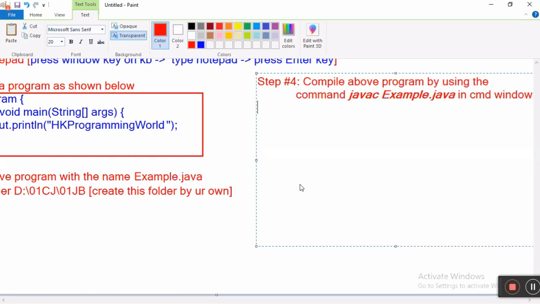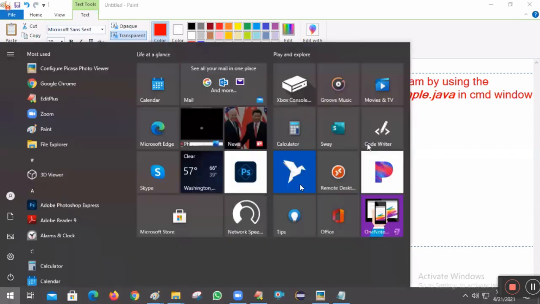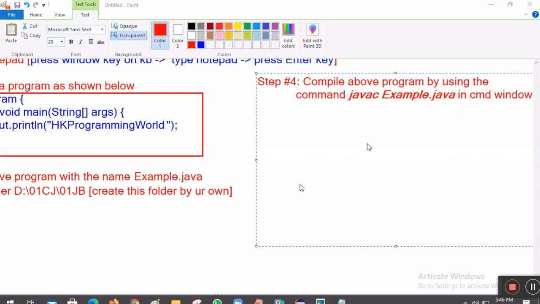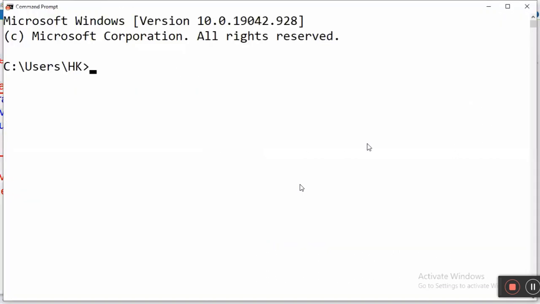Now I should open command prompt window. How to open command prompt window? Press start, type CMD. Open command prompt window, then type javac example.java. Will it work?